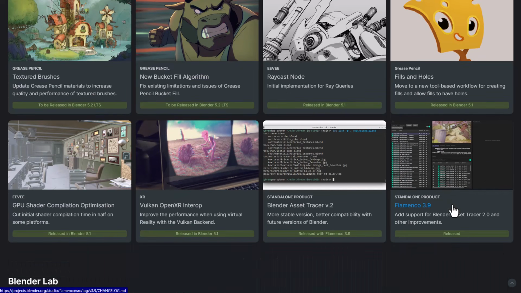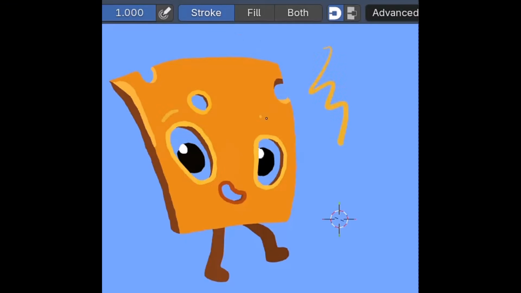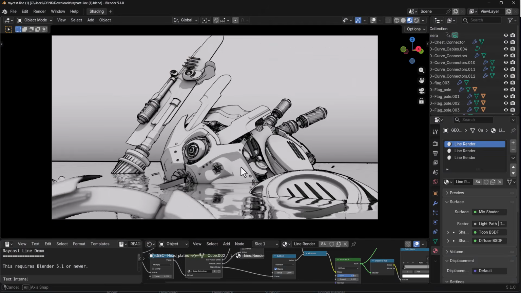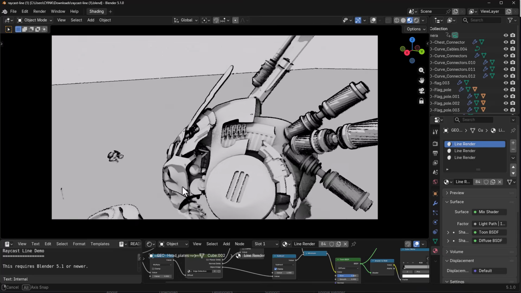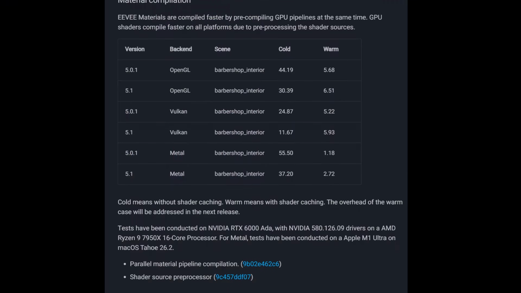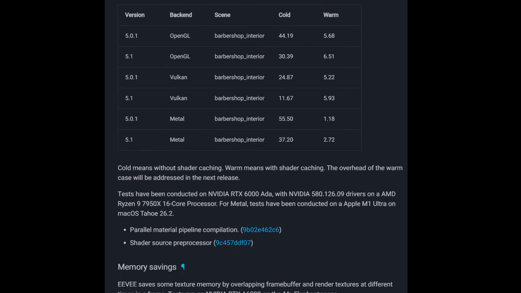In 5.1, we did see the fills and holes, pretty cool stuff that they did. This is now available for Grease Pencil. At the same time, we also saw the raycast node, which was pretty impressive; the initial implementation for ray queries was also added to 5.1. For Eevee as well, we did get the GPU shader compilation optimization, and this was really cool as this did cut the initial shader compilation time in half on some platforms.